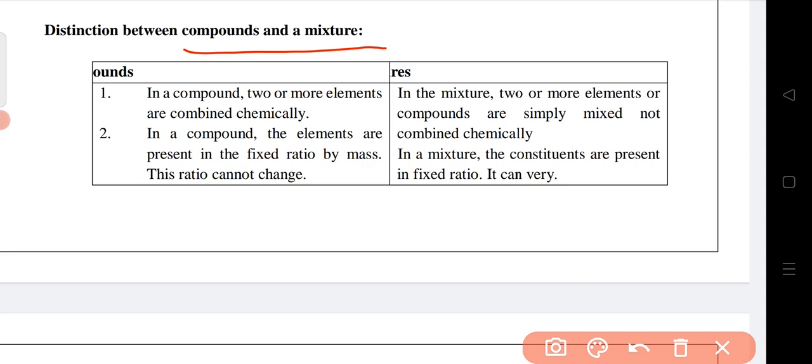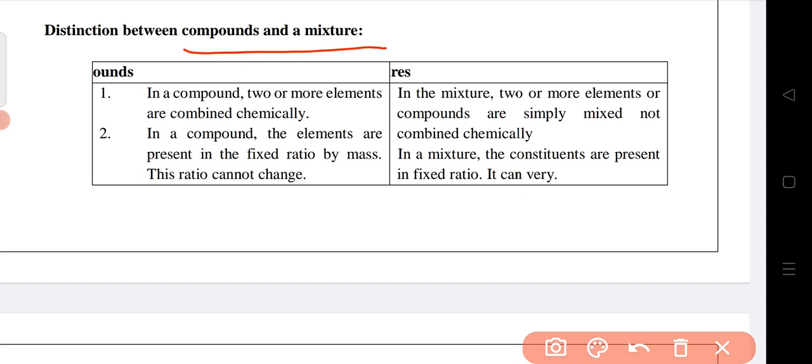In case of a compound, suppose water, hydrogen and oxygen gas must be combined chemically, and not only chemically, they have to combine with each other in a fixed ratio.